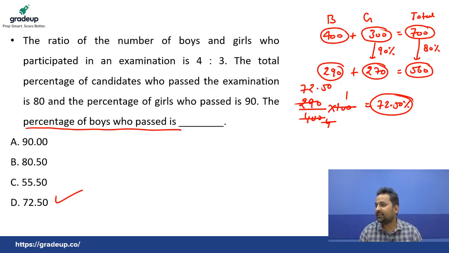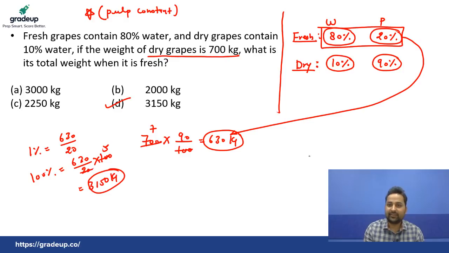Varun Sharma asking about the next approach to solve the previous grapes question. Very simple. Actually, there is no space, I am not able to run it, but not an issue, I can tell you. Fresh grapes contain 80% water, so remaining is 20%, so ratio must be 4:1. You can think in this way also. This is 10% water, so ratio must be 1:9. If you solve by ratio method, there are many other ways also.